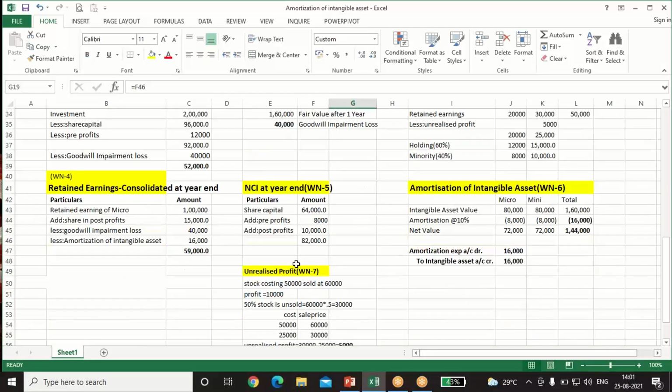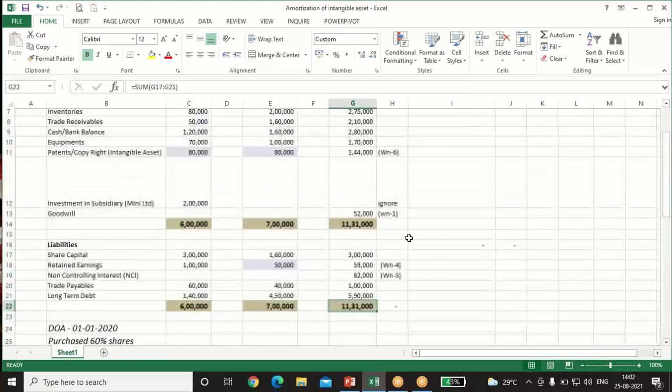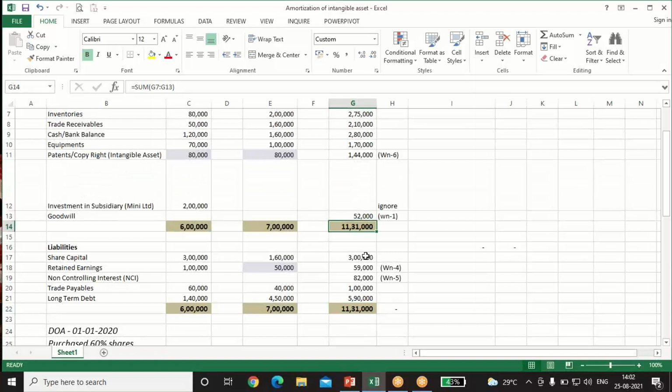NCI, we have already done the calculation, 82,000. Trade payables, we just add up both the items, 60 plus 40. And similarly, long term debt also, both items will be added. So 5,90,000. Total of the liability side is 11,31,000, and so is the asset total. So our balance sheet is tallied.